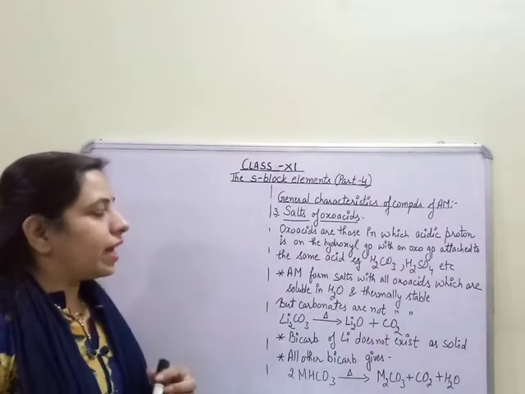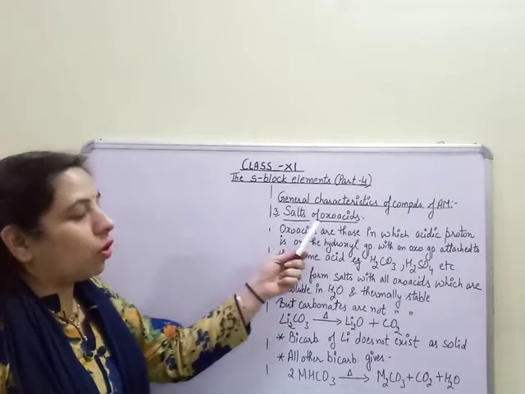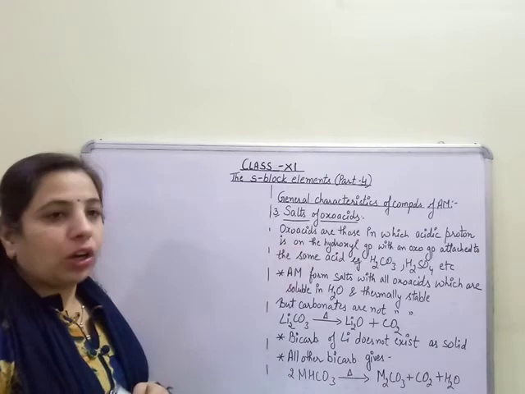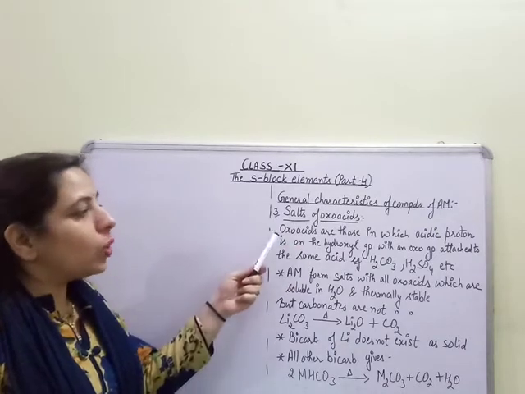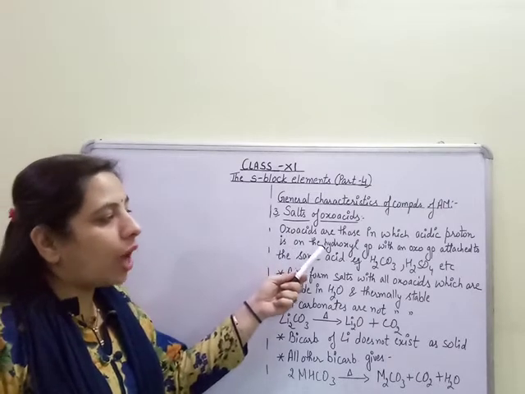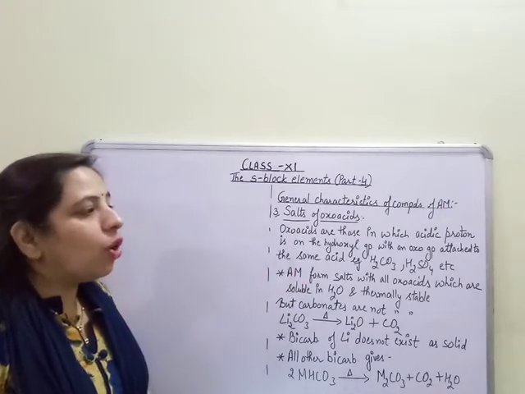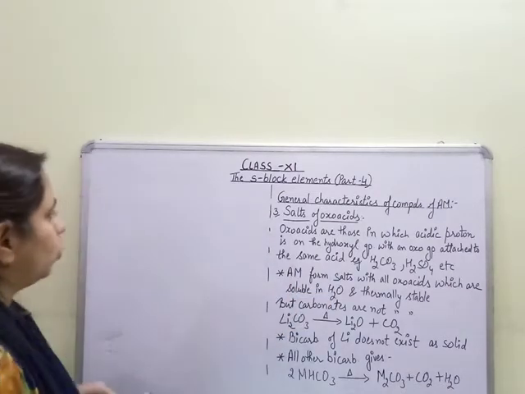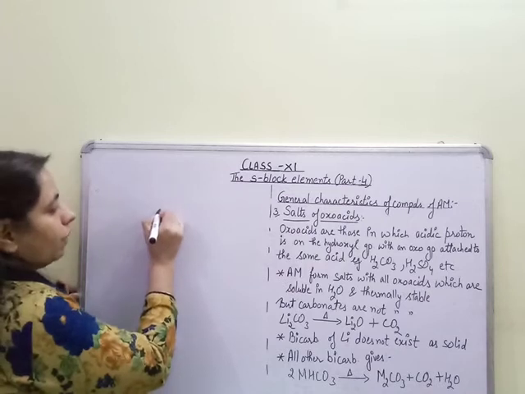Starting with the next characteristic, that is salts of oxoacids. Before doing this, first of all, what are oxoacids? Oxoacids are those in which the acidic proton is present on a hydroxyl group with an oxo group attached to the same acid. For example, H2CO3. Now we know the structure of H2CO3.